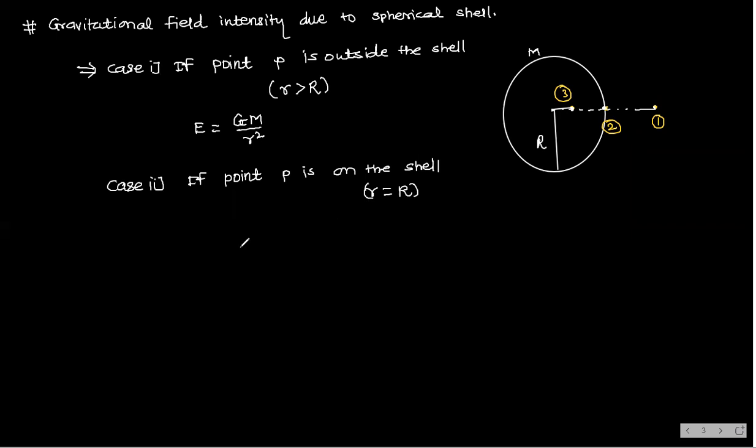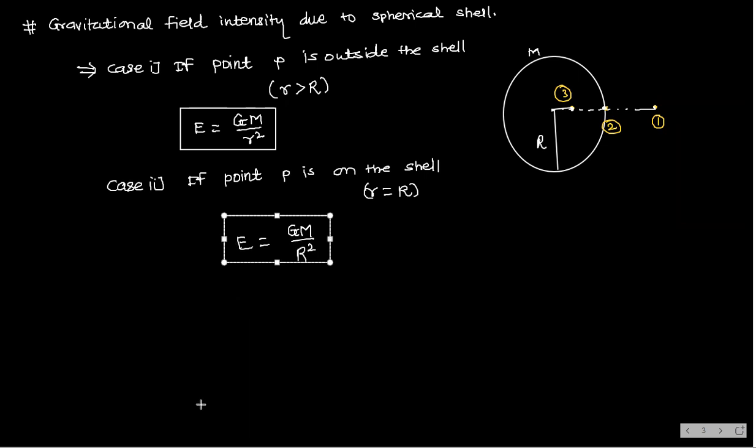E is equal to Gm by capital R square. Very good. This is when the point is on the shell.